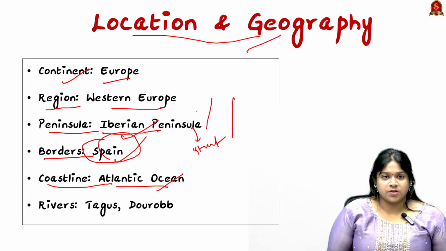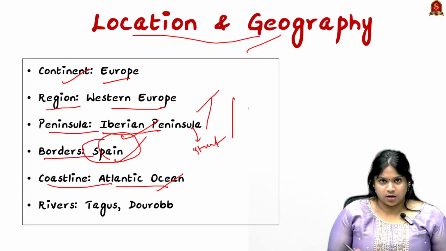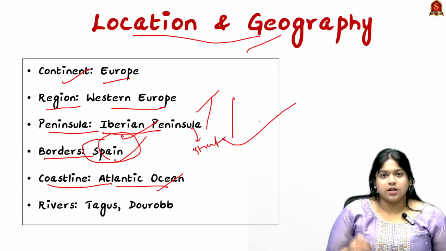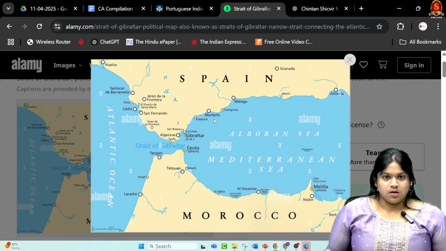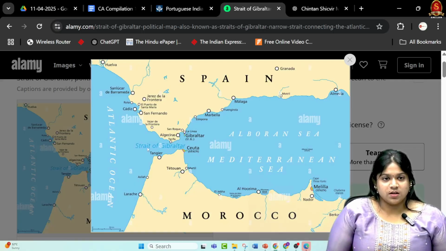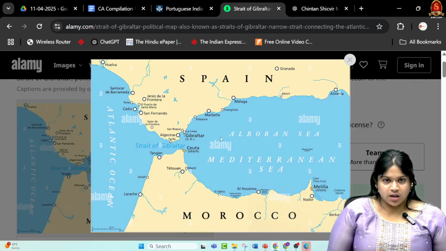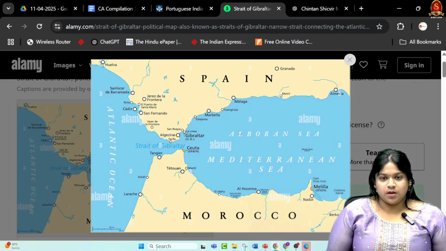On the left side it has the Atlantic Ocean, and on the right side the Strait of Gibraltar leads to the Mediterranean Sea. Portugal has rivers such as the Tagus and Douro. So this is the map. You can see the Strait of Gibraltar, and this side is the Atlantic Ocean, which is the coastline of Portugal, and Spain is the border country, and to the right of the Strait of Gibraltar is the Mediterranean Sea.